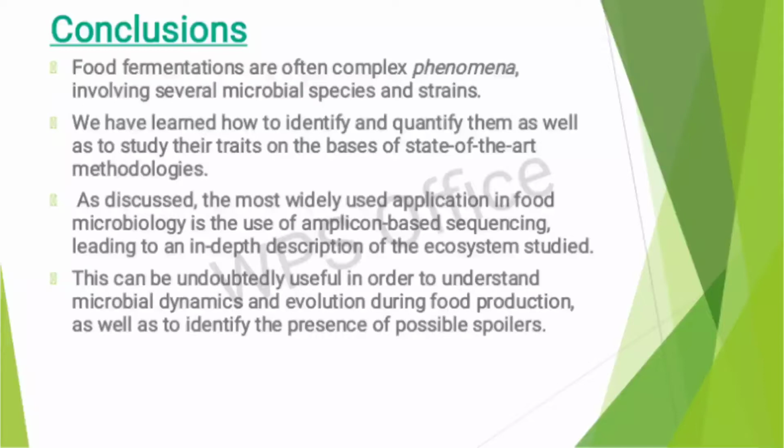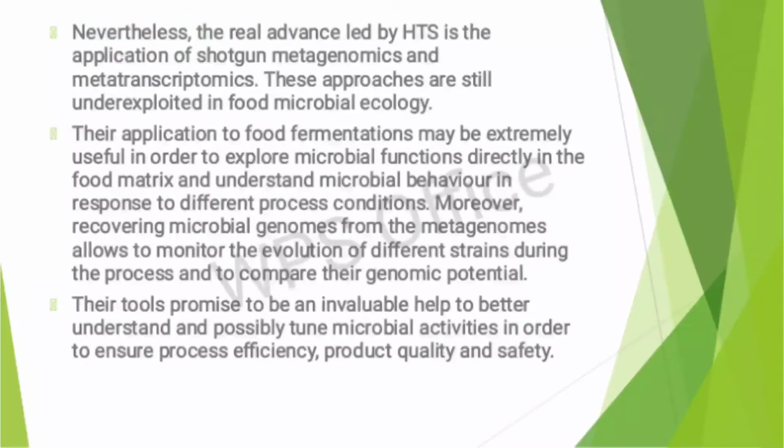As discussed, the most widely used application in food microbiology is amplicon-based sequencing, leading to an in-depth description of the ecosystem studied. This can be undoubtedly useful in order to understand microbial dynamics and evolution during food production, as well as to identify the presence of possible spoilers.